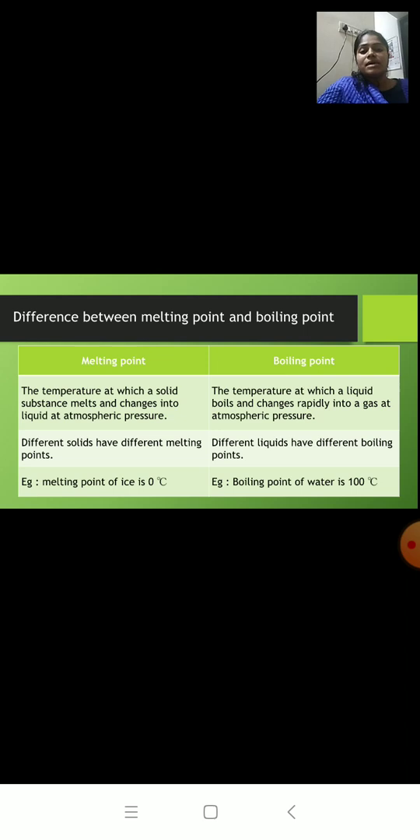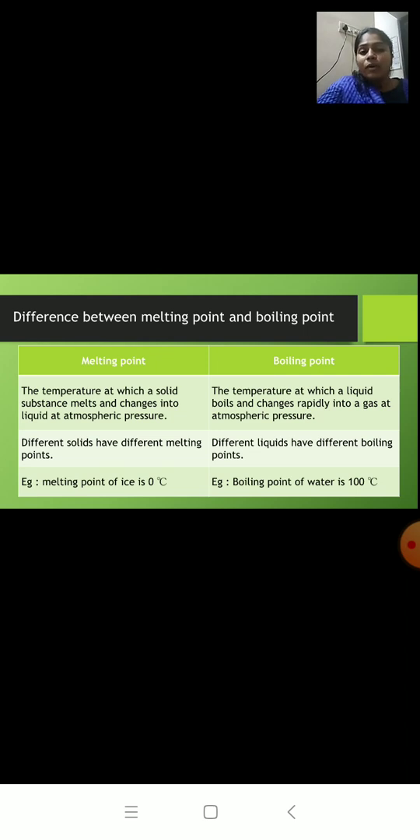Now next, these are some doubts asked by students. So please pay attention. First is the difference between melting and boiling point. The main difference between both of them is the definition. We know what is melting. Melting means a solid changing into liquid, and boiling is what? A liquid changing into a gas.